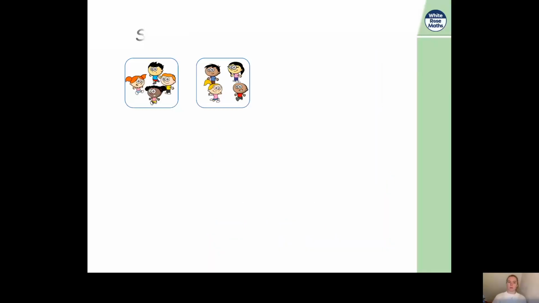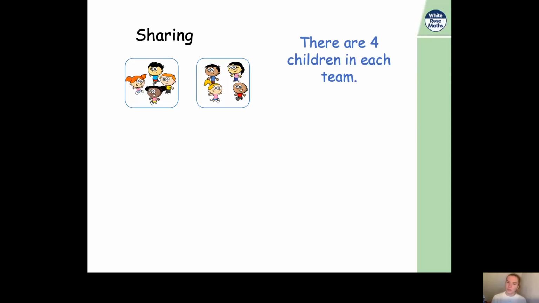Now, can you remember I used the word sharing earlier? So we've done sharing and grouping. Well, the first question where the children had to get into 2 equal teams, that was sharing, because we knew how many children we had, which was 8. We knew how many teams they needed to get into, but we needed to know how many would be in each team. And we worked out there were 4 children in each team. Now for that, we can write the division number sentence. 8 divided by 2 equals 4, because we had 8 children and they were divided into 2 teams, and there were 4 children in each team.